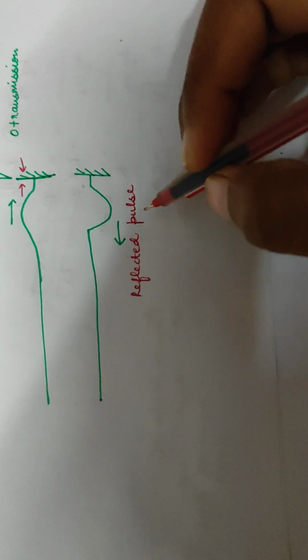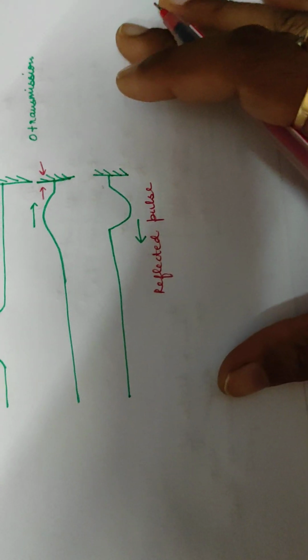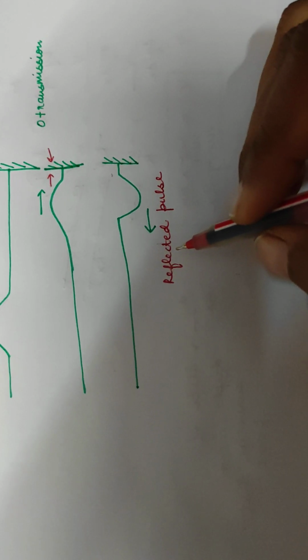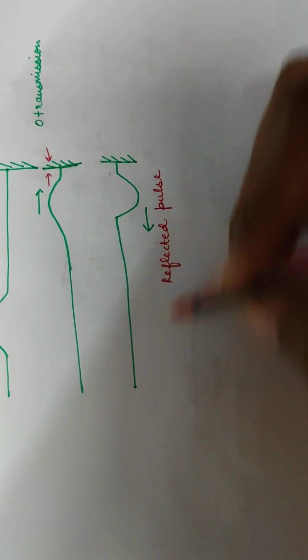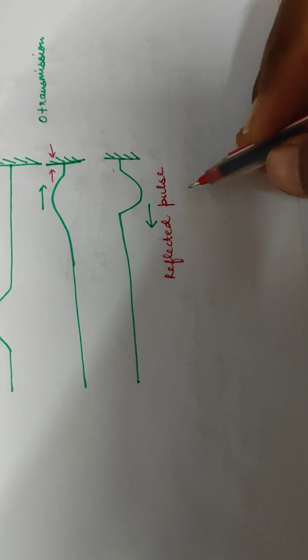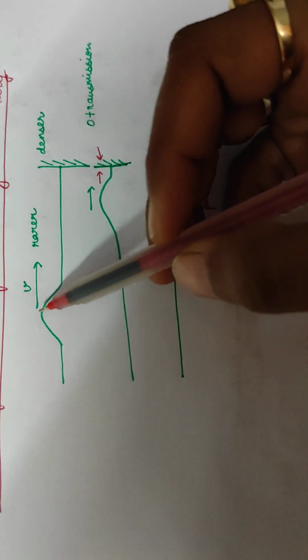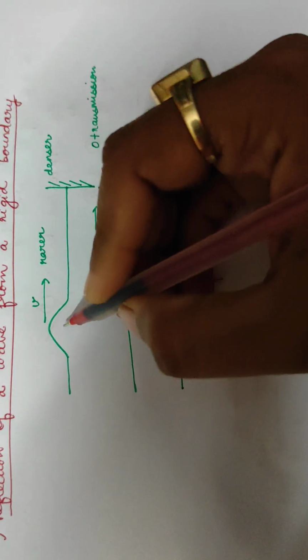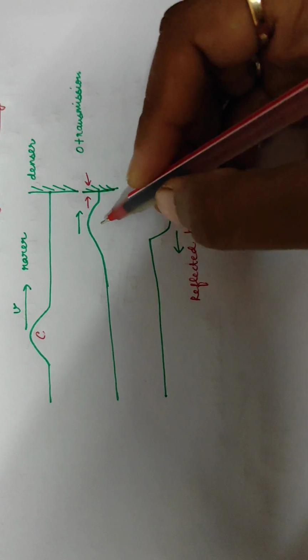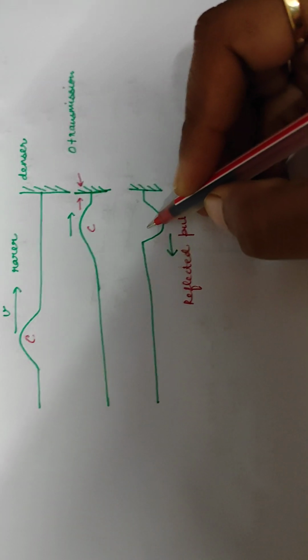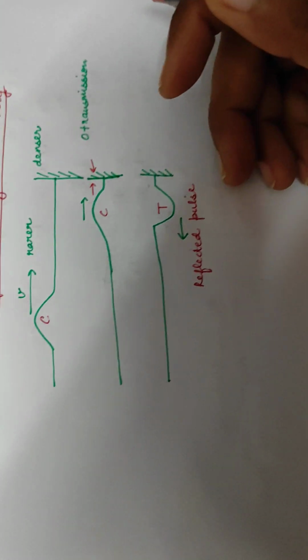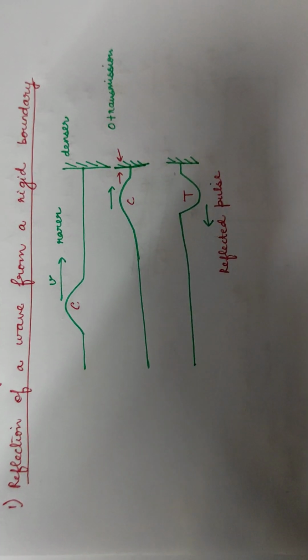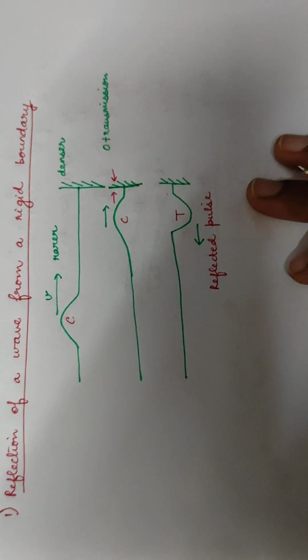will move in the downward direction and also it will travel in a reverse direction. Hence we can say that a crest, this is a crest. Yes, now the crest is reflected as a trough in case of a reflection of wave from a rigid boundary.